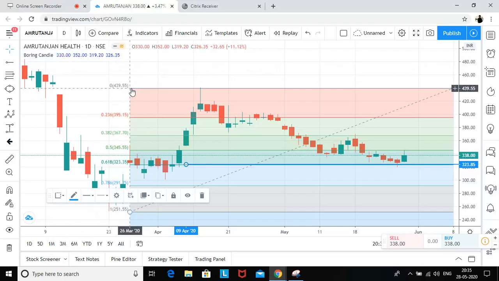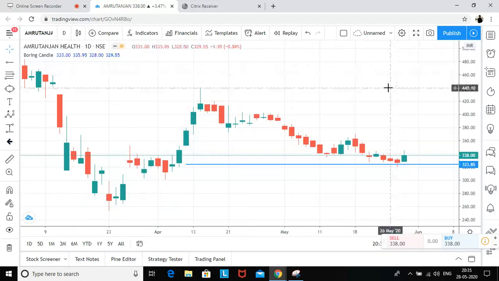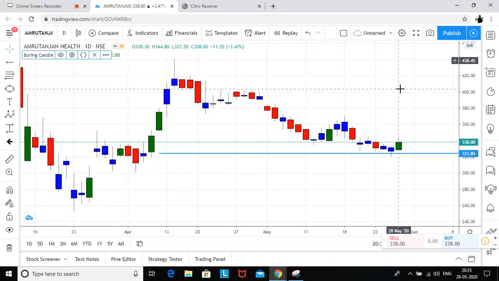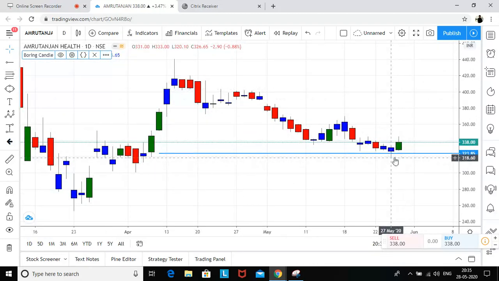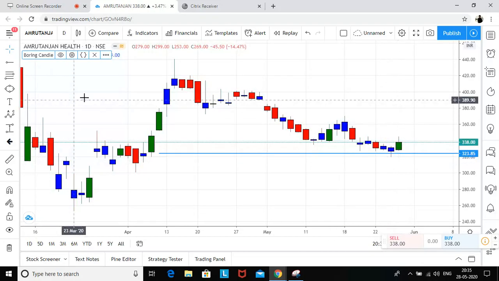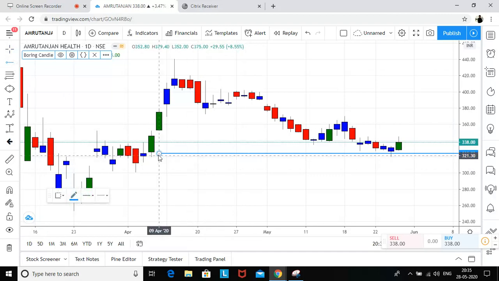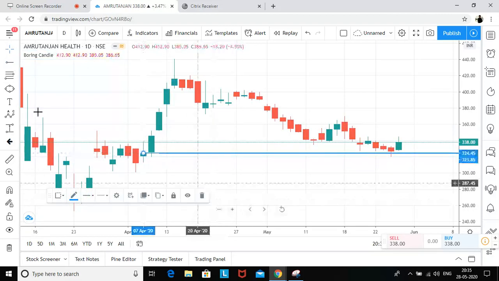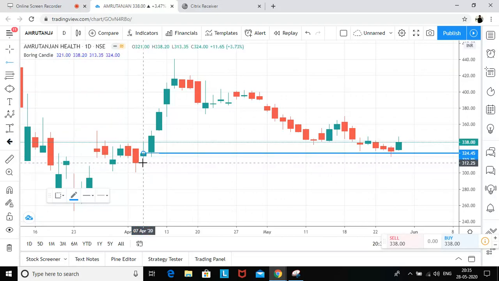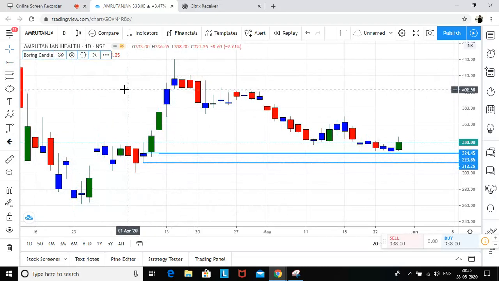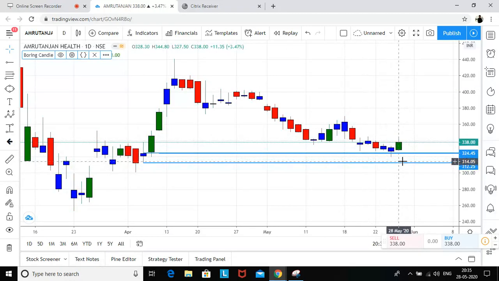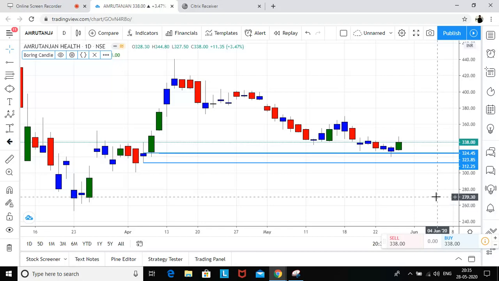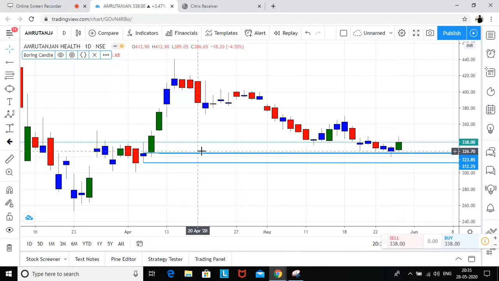Now let me get rid of this. So the golden ratio comes to somewhere around 323, and we made a low of somewhere around, I guess, 319, 320. Now, if you see, this level is coinciding with the demand zone: red, blue, green, green, drop, base, rally, rally, which is coinciding with the golden ratio of Fibonacci. Current market price is 338. The level was 324, so it is still near the demand one.